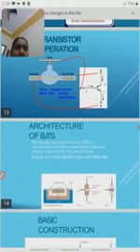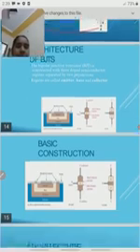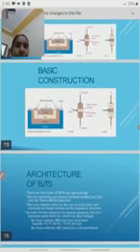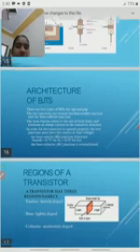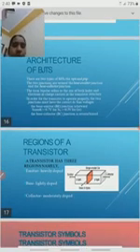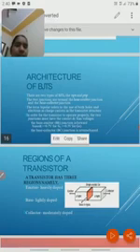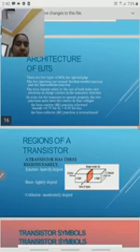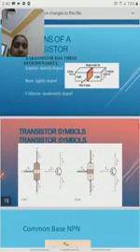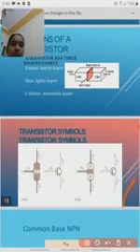Next, the architecture of the BJTs. Here these are the BJT symbols, the architecture of the PNP and NPN transistors, and the basic construction of the transistor. I already explained all this information to you: the emitter is heavily doped, the base lightly doped, the collector moderately doped. This is a PNP transistor, so in between we have N material, sandwiched with the N material. These are the circuit symbols of the PNP and NPN transistors.